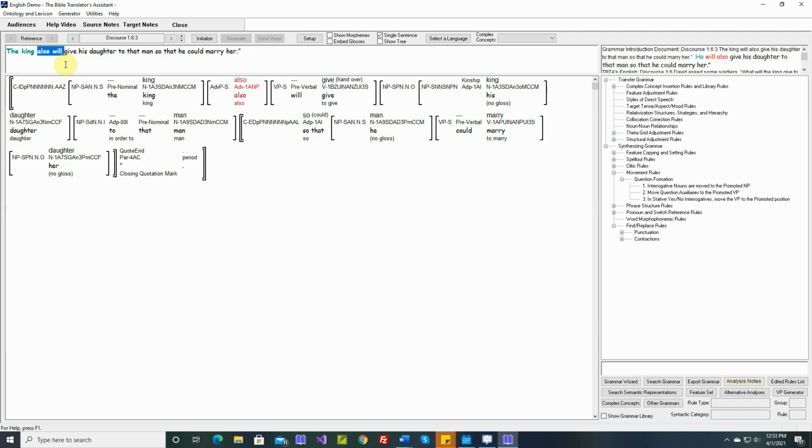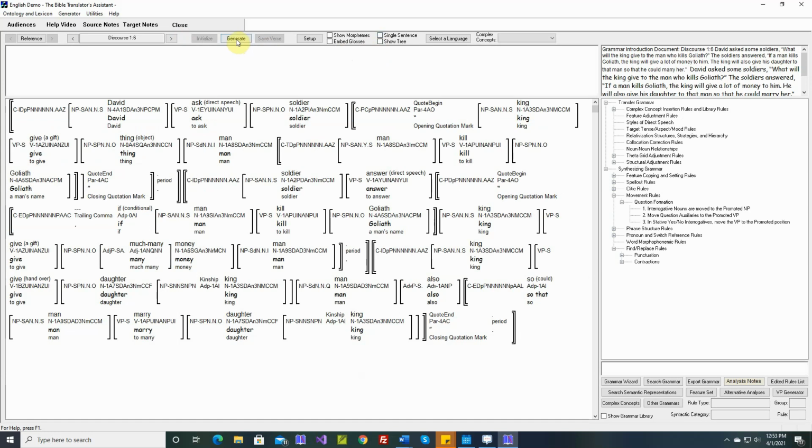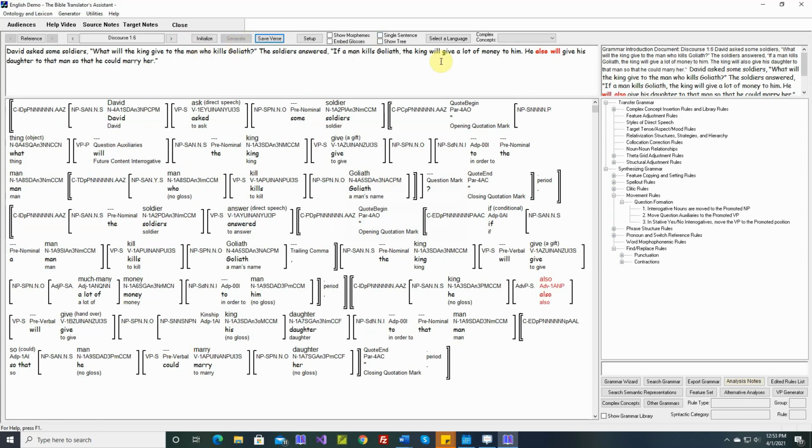We don't expect TBTA to produce perfect text. We're just trying to produce text that the MTTs understand, and it should be grammatically perfect or close to grammatically perfect, and then it's their job to make it perfect. That's not our job. So I would say this is a difference we can live with. So we're not going to fix this issue. That's the last sentence. Now TBTA got the pronoun, but still also will also. We can live with that. So let's save it, and the next video we'll work on Discourse 1.7.